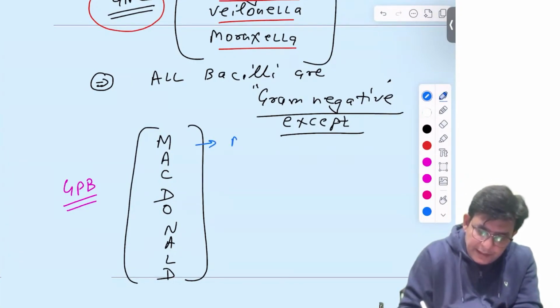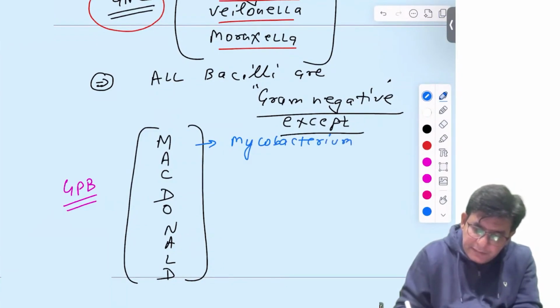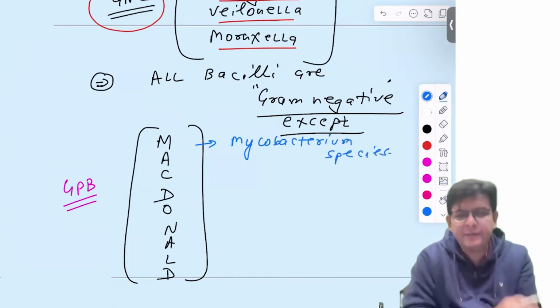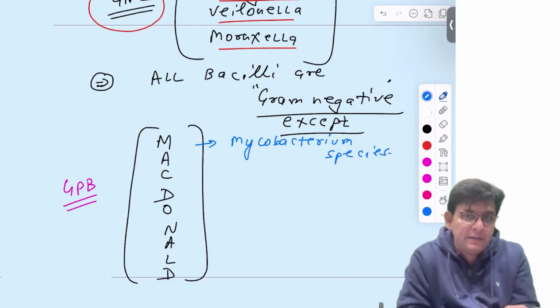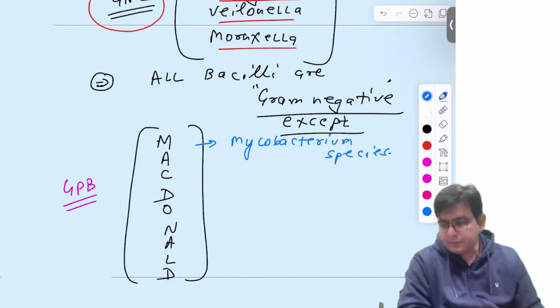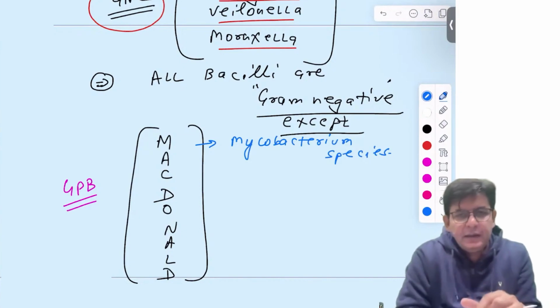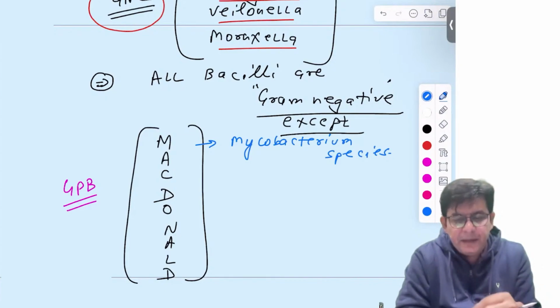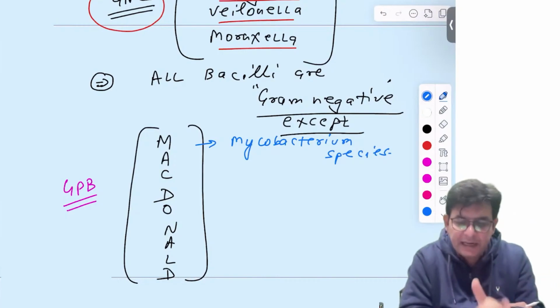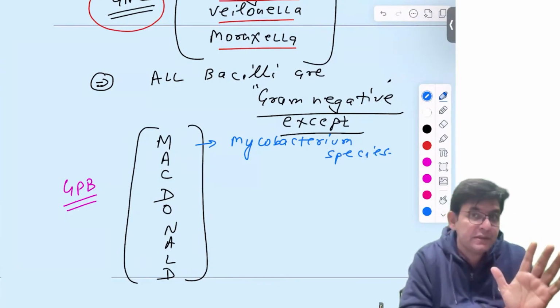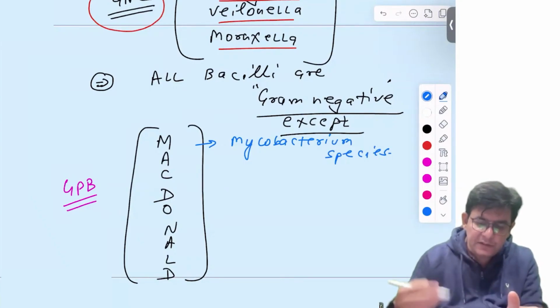M is Mycobacterium, different species of Mycobacterium. First of all, I'd like to tell you that Mycobacterium is not really gram positive. Why is it in this list? If you stain it, it takes the gram positive stain. But Mycobacterium as such is acid fast. By chance, if you want to stain it by gram stain, it does get stained, and it stains the gram positive color. I will tell you the colors later. First of all, you remember this.